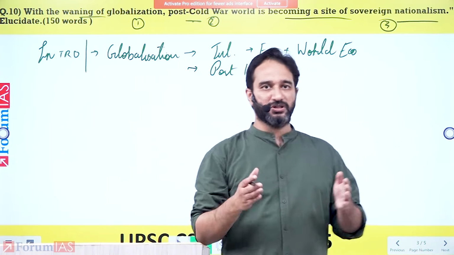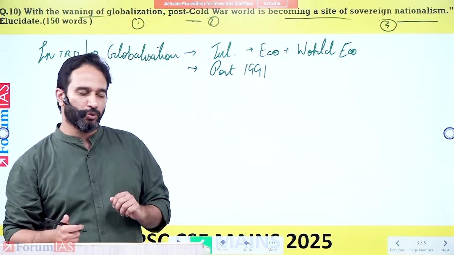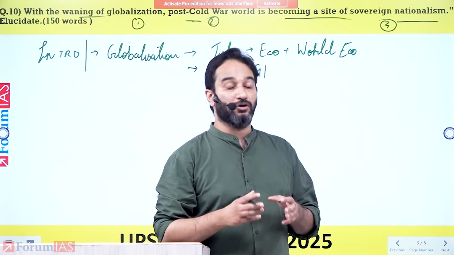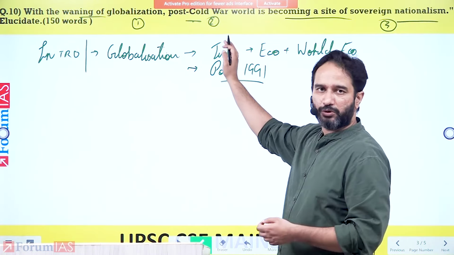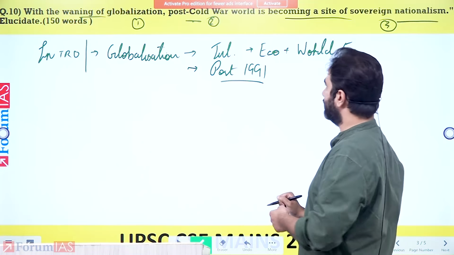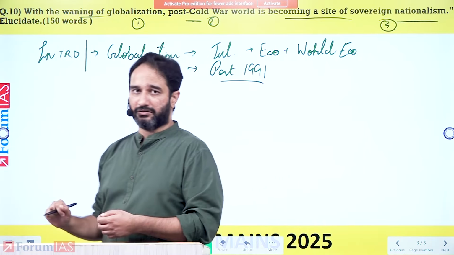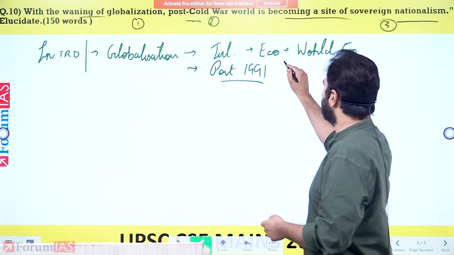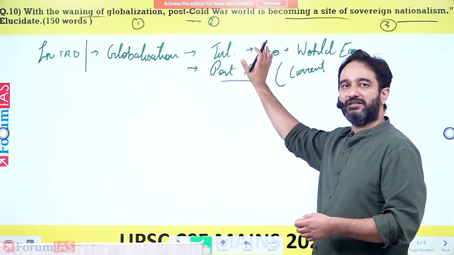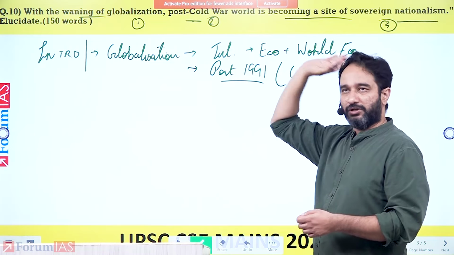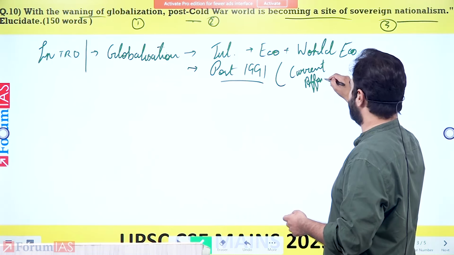Initially, it was reflected by US unilateralism, whereby the US was a sole superpower. And after 2008, you had a movement towards multipolarity. But you don't need to go into that much depth. You only mention that the era that we're going to talk about is the post-1991 era, or after the Cold War. But you have to make sure that you talk about current affairs. It doesn't mean that you start from the 90s and talk about the 2000s and then you come. No. You don't need to give 30 years of history here. You need to link it back to current affairs in this.